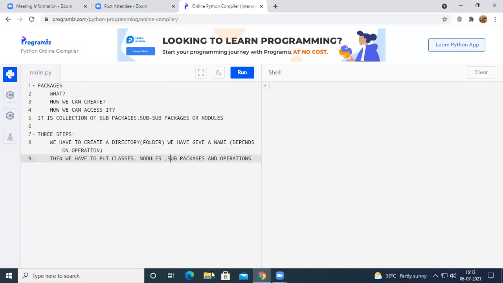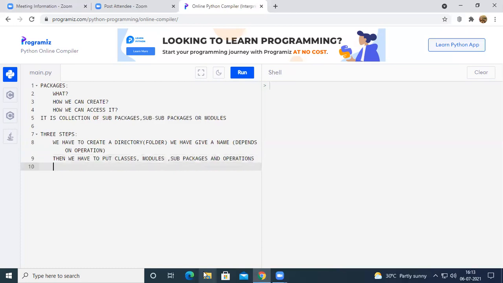Don't worry. So the first step is that we have to create a folder and rename it according to the operation, and then we have to put the classes, sub packages, operations, etc. And the last thing is one of the important steps in creating packages in Python.